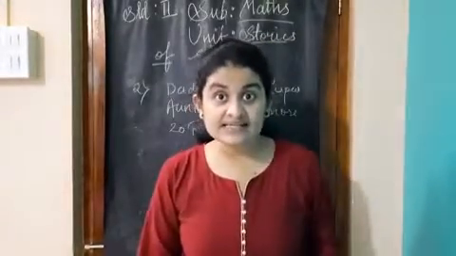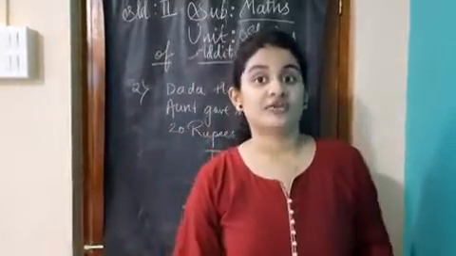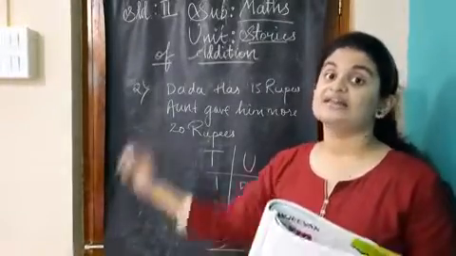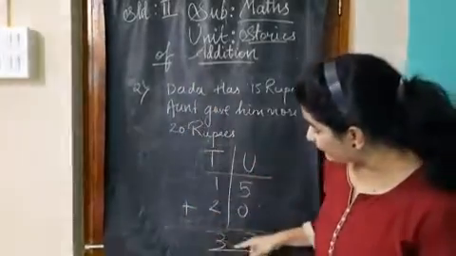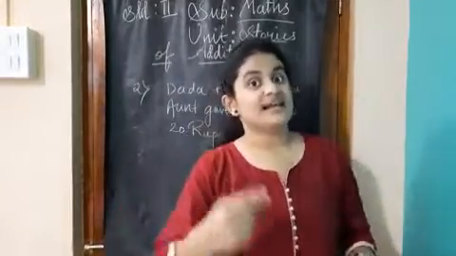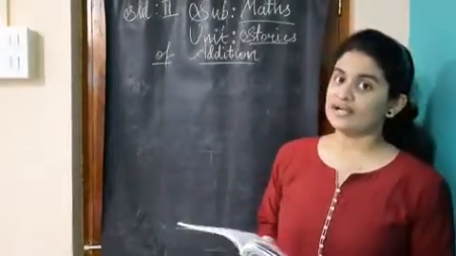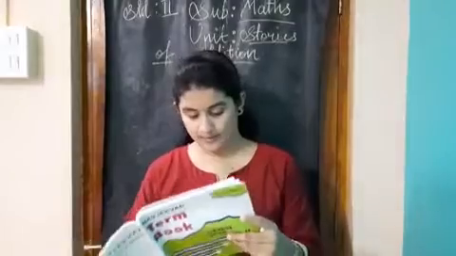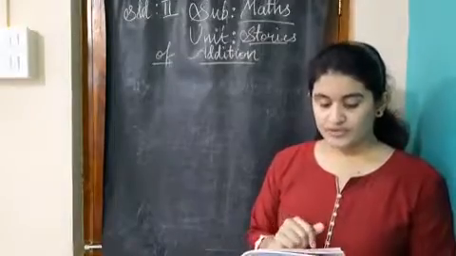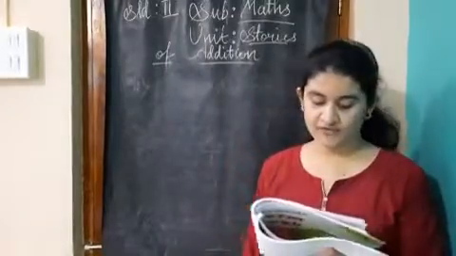So our final answer is Dada has ₹35 altogether. Right? 35 altogether. So what is the final answer? Dada has ₹35 altogether. Right? So now we are going to solve two more sums like these. Students, now let us solve the third sum on page number 52. Students, the fourth sum you will solve on your own. Okay? Now let us solve the fifth sum.